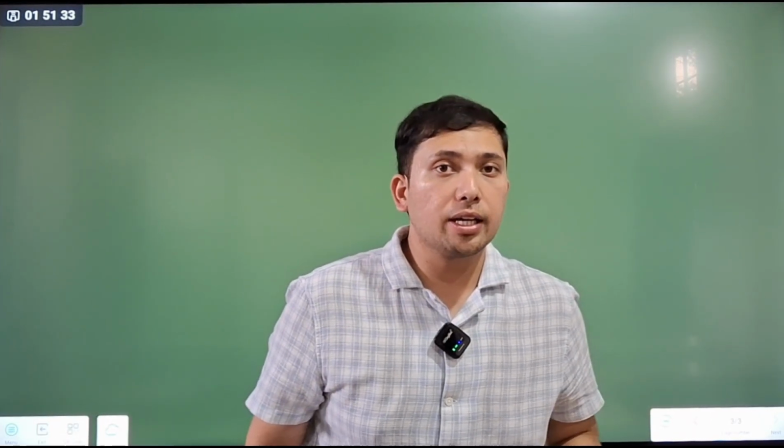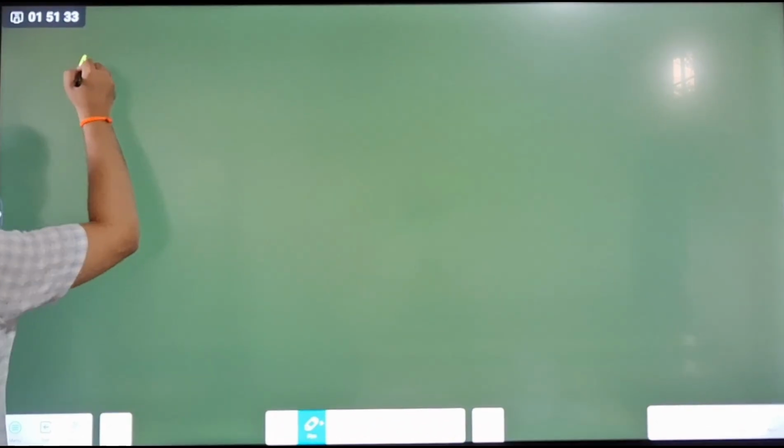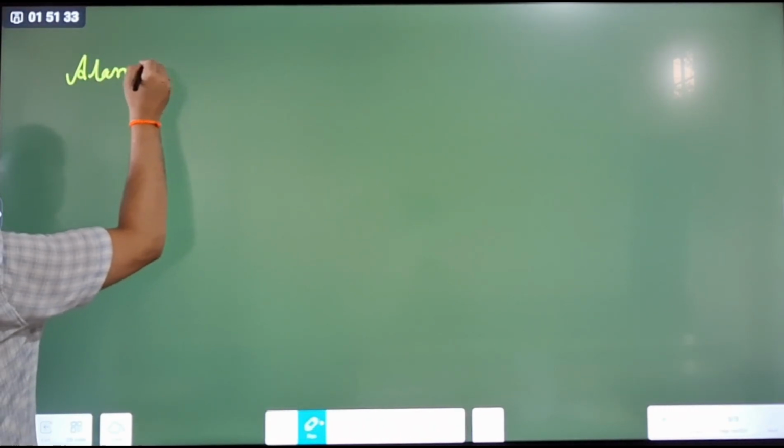So, now we are going to study what atomic mass, atomic number and atomic radii are. Okay, so let's see. First of all, what is atomic number?